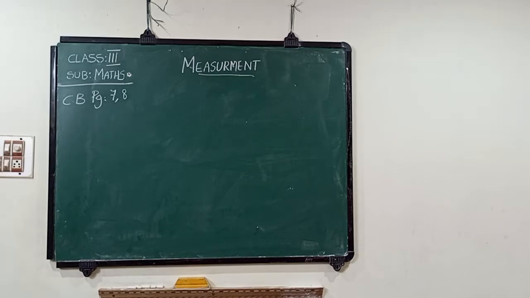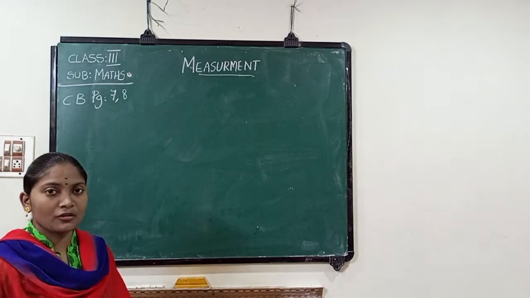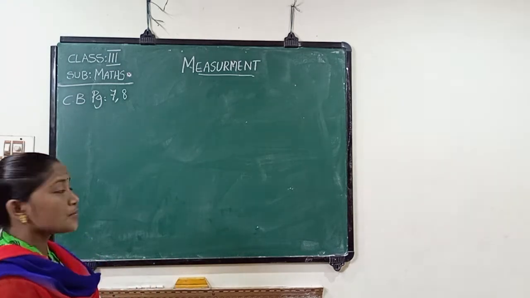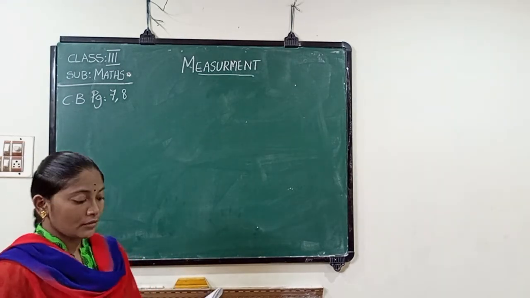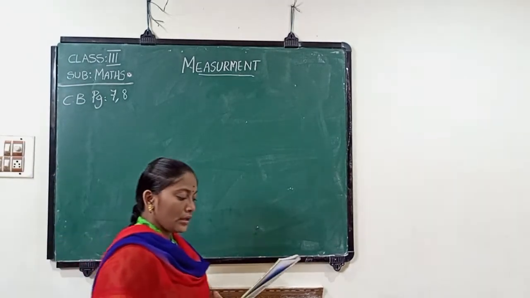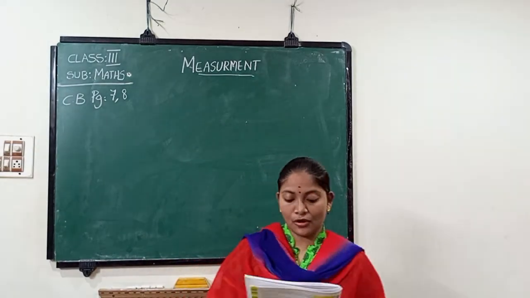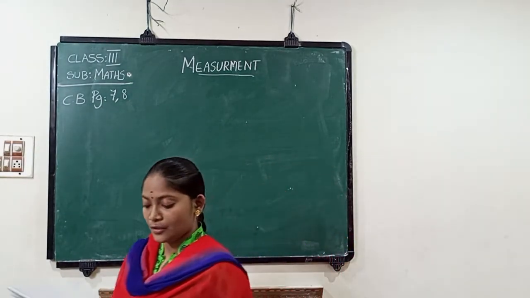Good morning, everyone. Maths chapter is measurement. All of you take out your volume 2, course book page number 7 and 8. All of you see the first one. Now let us estimate the length of some objects in standard units.